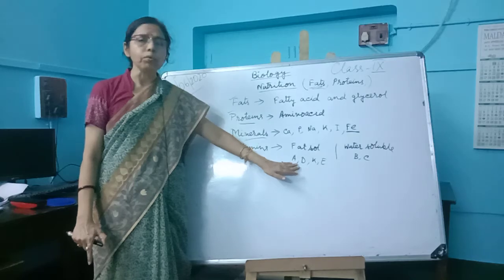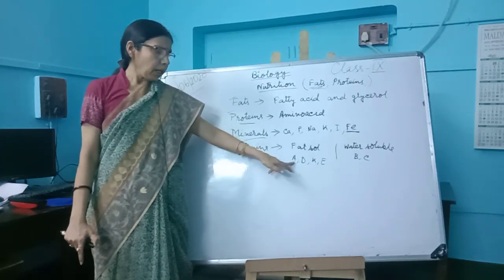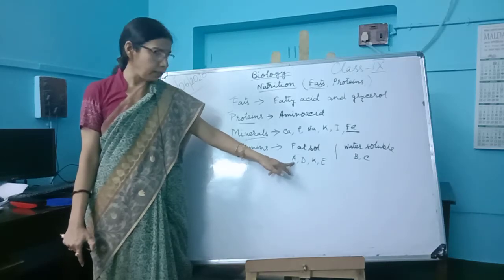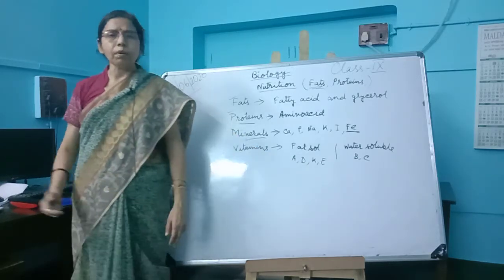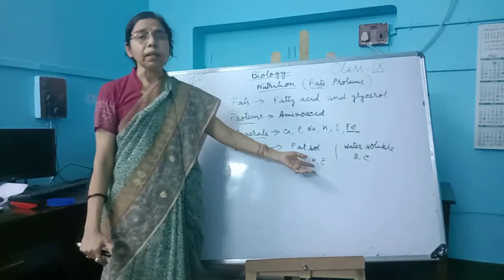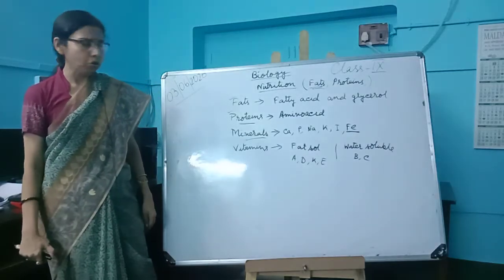There are some foods which are rich in these vitamins. Vitamin A mainly gives good vision to our eyes. D makes our bones strong. K helps in blood clotting, so during hemorrhage it plays an important role.